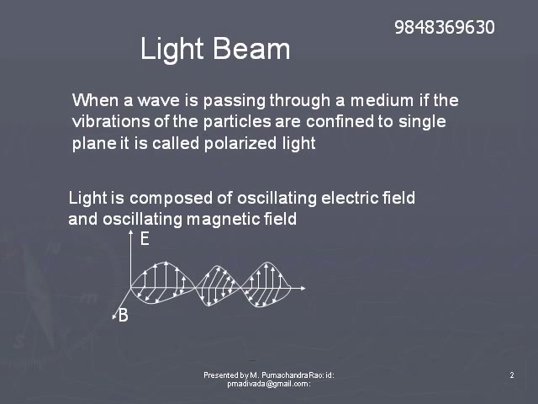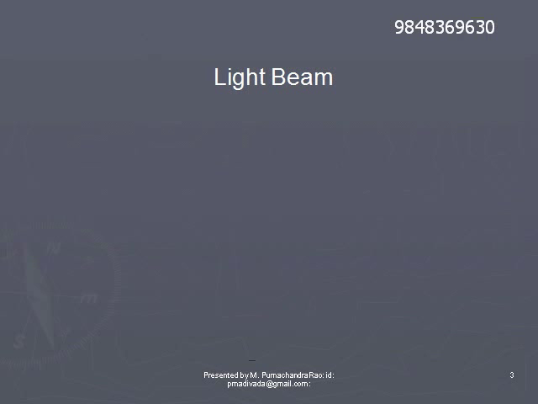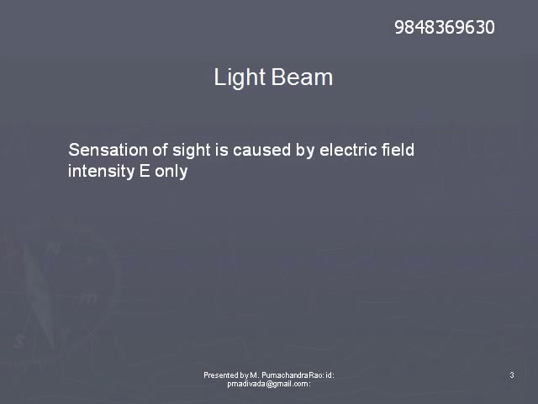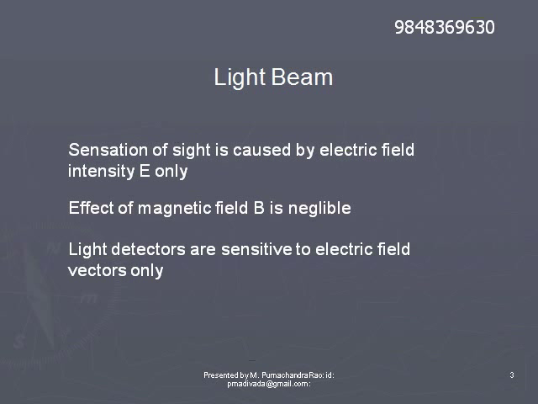To study polarization, we use the electric field vector, since the effect of the magnetic field vector is negligible on the human eye or light detectors. On light detectors or on the human eye, the effect of the electric field vector is maximum and that of the magnetic field vector is negligible.